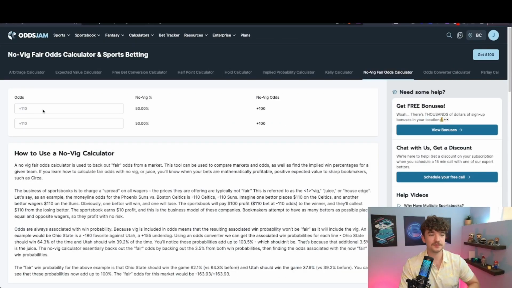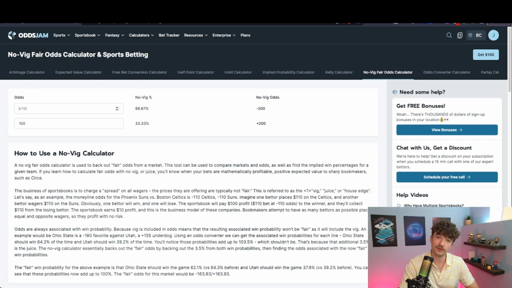Why? Well, because sportsbooks, they like money. They want to make as much money as possible. I don't blame them. And what they do is they put a tax, or they add a little bit of juice or vig to their lines, to the odds that they're posting. So, as an example, if you have two teams playing against each other and they are completely even, it's a 50-50 chance for them to win. Truly a 50-50 chance. You would assume that the odds for that bet would be even money, or plus 100, right? So 100 odds, 50% chance, no-vig odds are those. That would mean there's no vig, we're not adding any tax onto it.